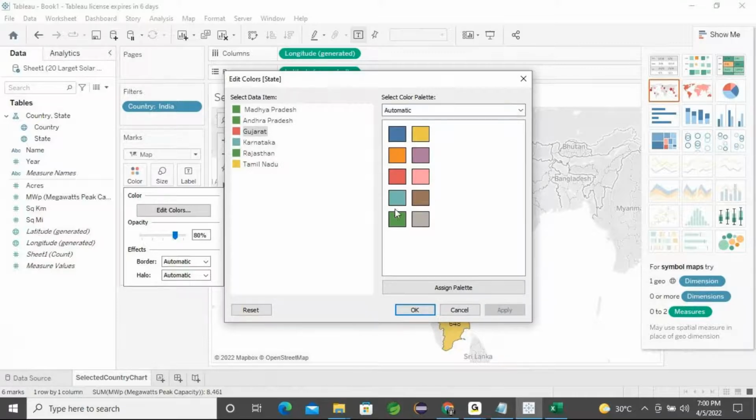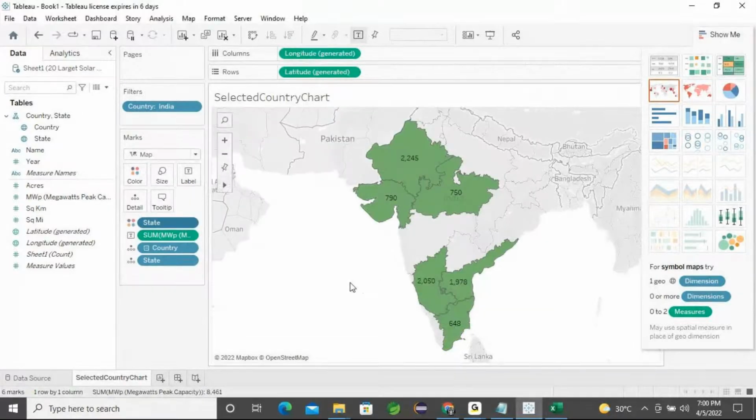For all I'll just mark it as green. Okay, fine. I don't want different colors.